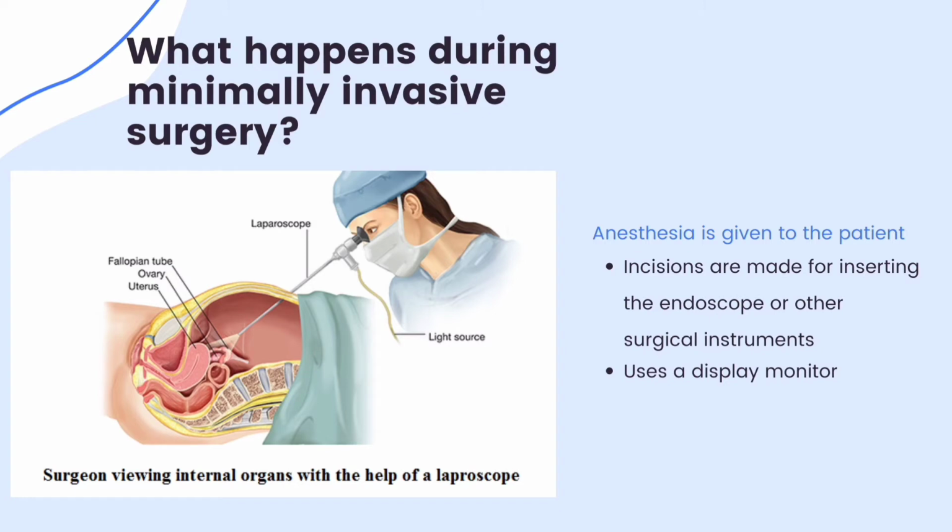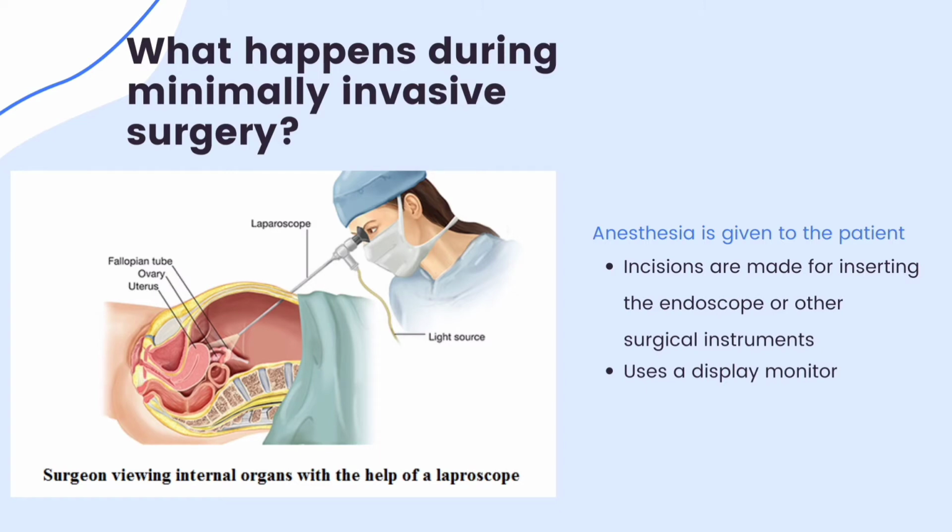The scopes are inserted either through a natural orifice or through cuts made by the surgeon. With the help of an endoscopic camera, the images are displayed on the display monitor. This gives a clear view of the operating part.